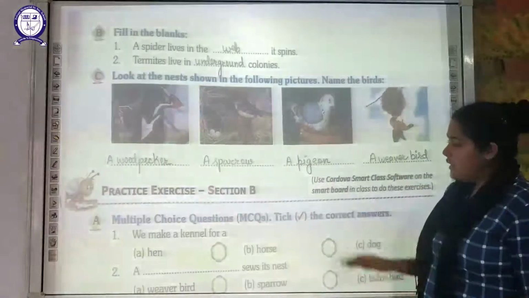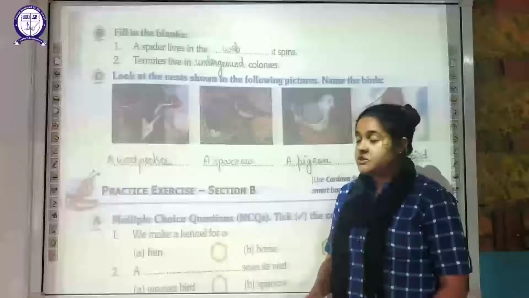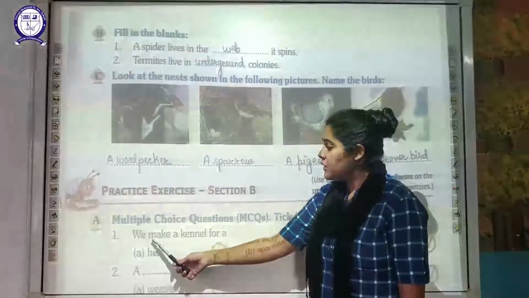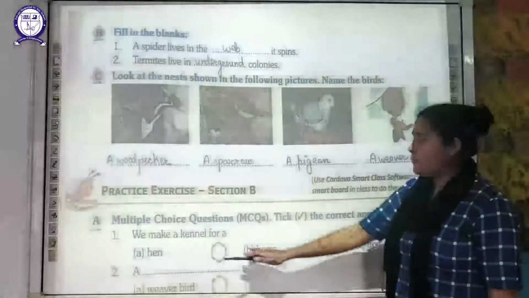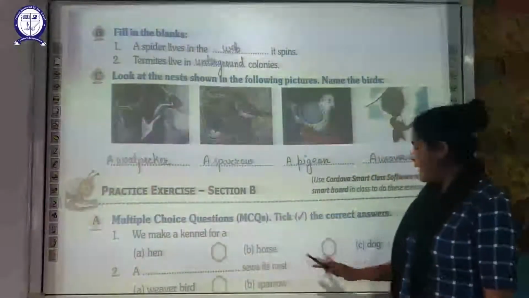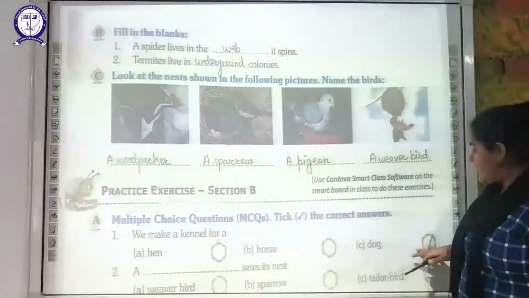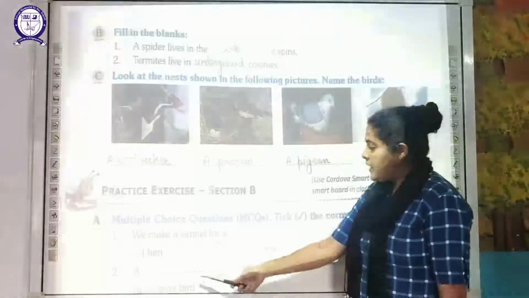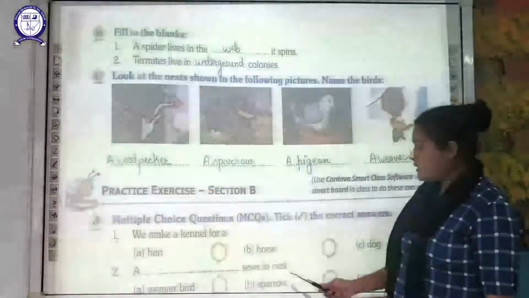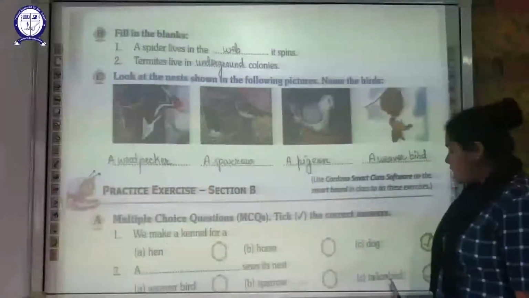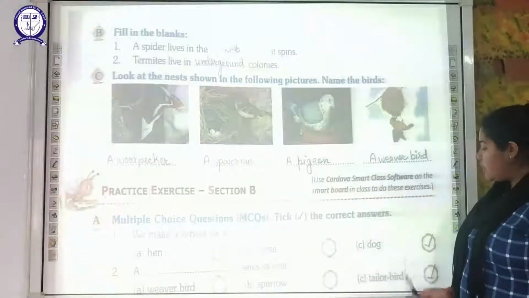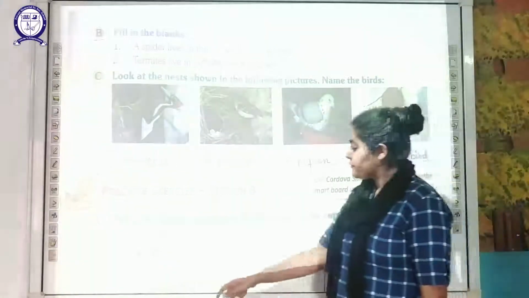Now moving on to section B. First multiple choice question: we make a kennel for. For whom do we make this kennel? We make it for a dog. So the right answer is C. Next is a dash choose its nest. That particular bird is called a tailor bird. So both the answers are C.